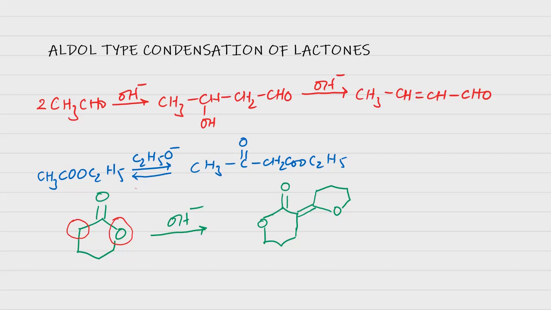And in the open chain esters like ethyl acetate, there are acidic hydrogens. Look at this ethyl acetate, it has 3 acidic hydrogens at this carbon, and in fact again it first forms the enolate ion, and that enolate ion attacks the unionized molecules of the ester.